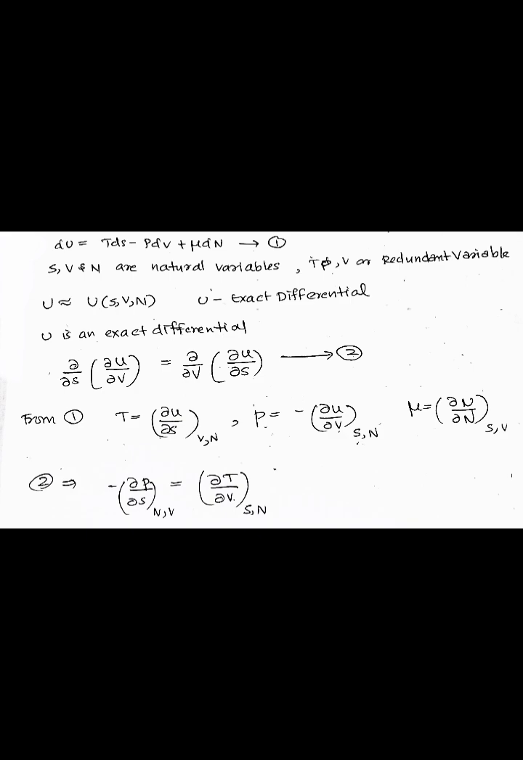So from equation number 1 we can write T is equal to ∂U/∂S at constant volume and number of particles, and P is equal to minus ∂U/∂V at constant S and N, and mu is equal to ∂U/∂N at constant S and V. So we can write equation 2 as minus ∂P/∂S at constant N and V is equal to ∂T/∂V at constant S and N. So this is the answer.